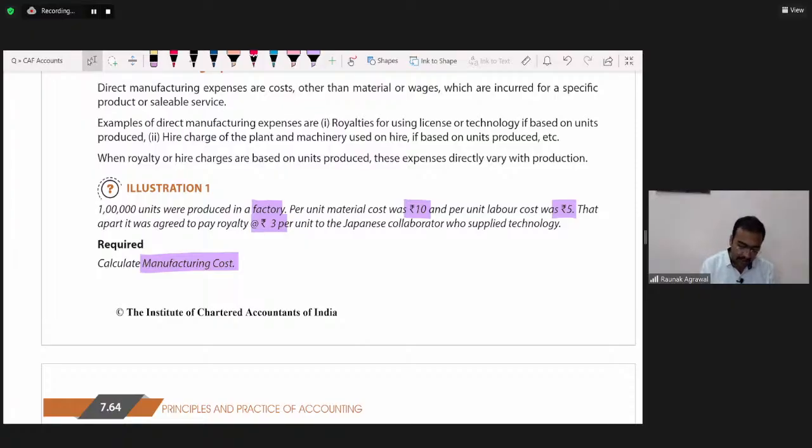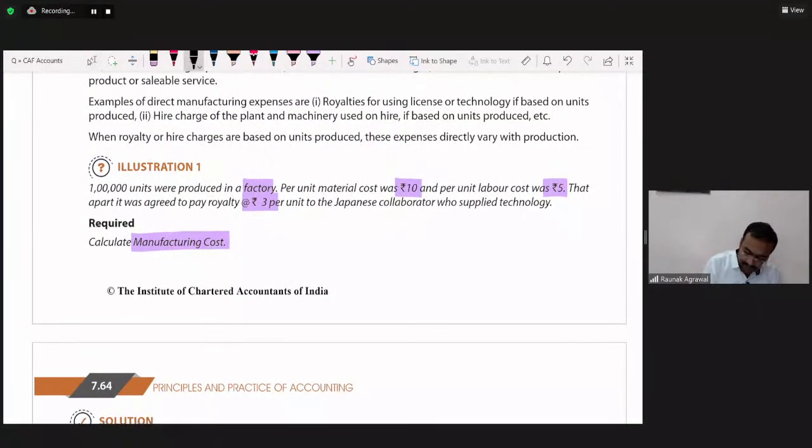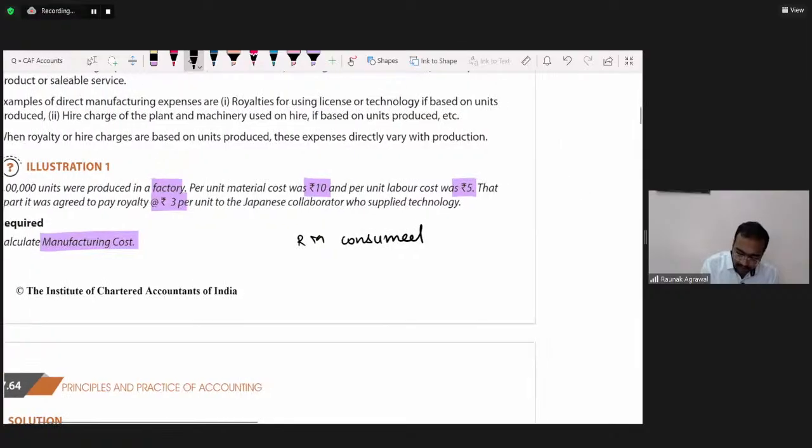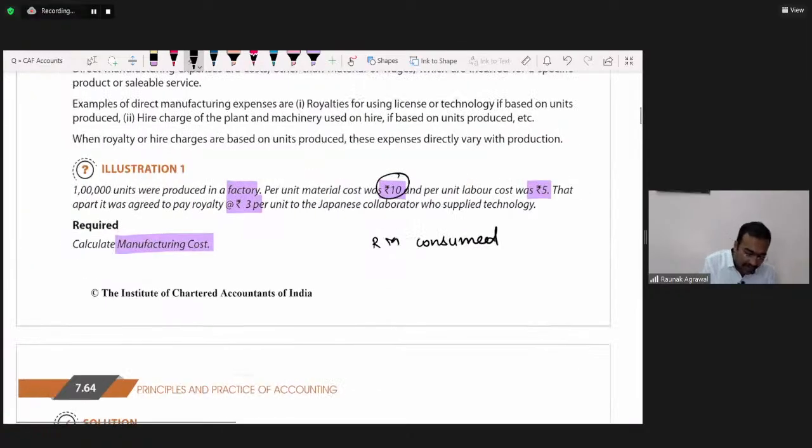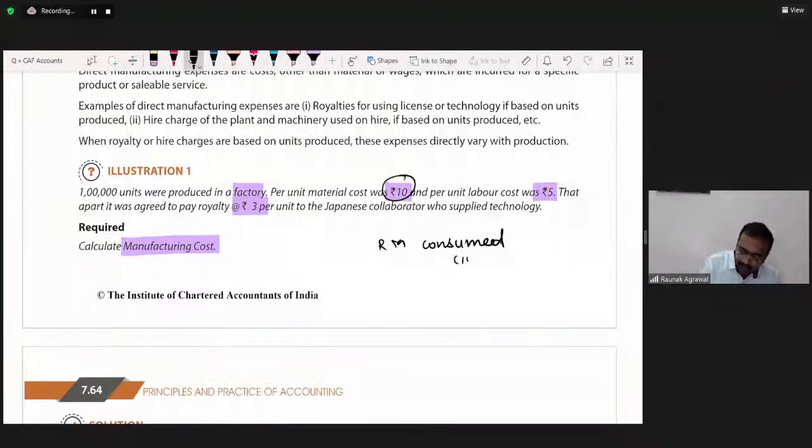Yes. See, what would be the manufacturing expenses? First of all, we have consumed raw material. Okay, raw material consumed. And what is given? The raw material cost is rupees 10, and we had produced 1 lakh units. So it's simple: 1 lakh into 10. It's coming down to 10 lakhs.